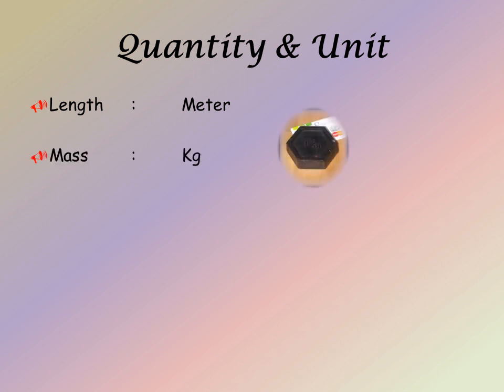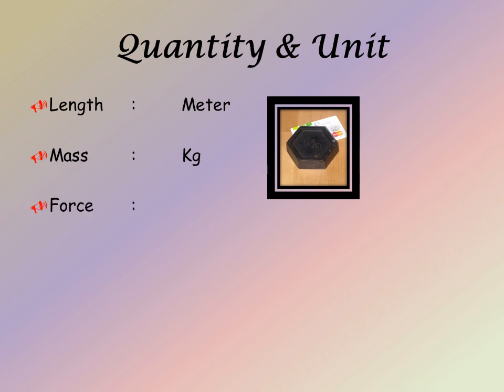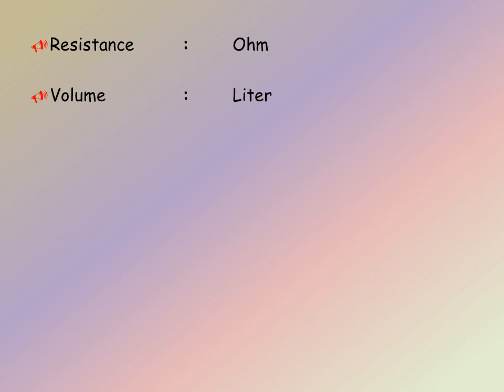The relationship which we are going to see now is quantity and unit. The unit of length is meter. The unit of mass is kg. The unit of force is Newton. Energy and work have the same unit, that is joule. The unit of resistance is ohm. The unit of volume is liter. The unit of angle is radians.